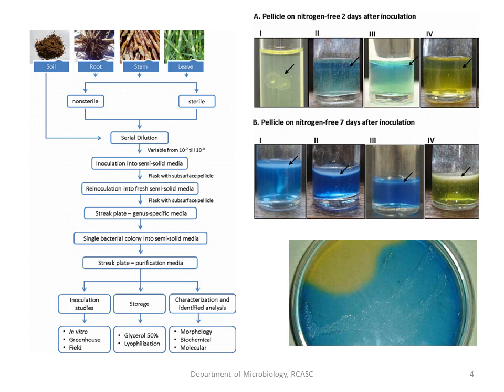So we can either use sterile or non-sterile root bits, or a soil sample can be used as a source of inoculum. Serially dilute the sample and inoculate into the media, or into the test tube semi-solid media. If you are using semi-solid media, you can inoculate onto the 9 ml of semi-solid broth, and keep for incubation.